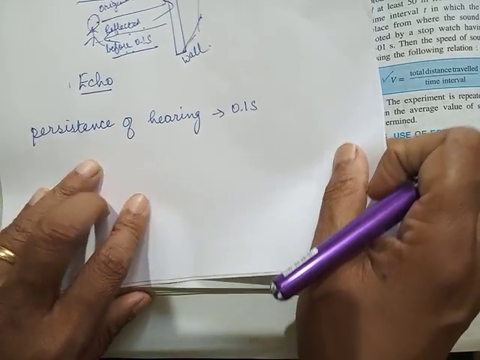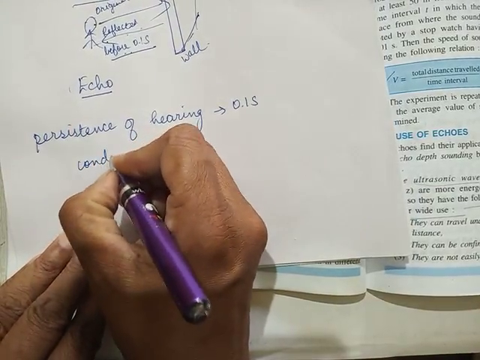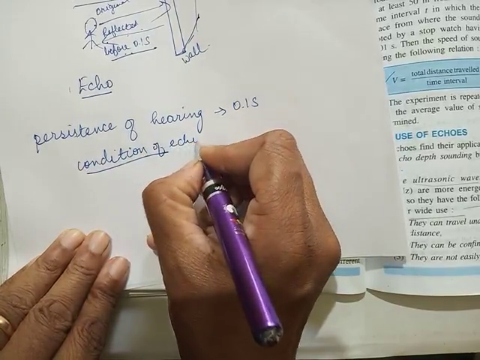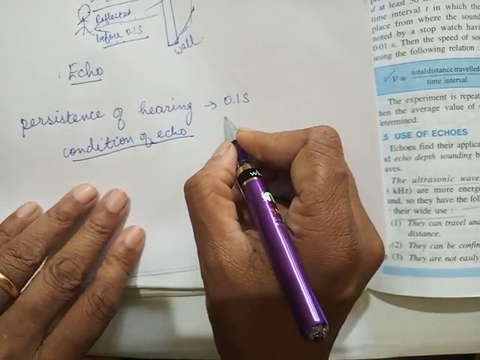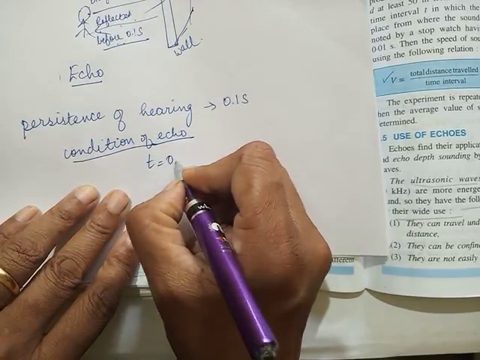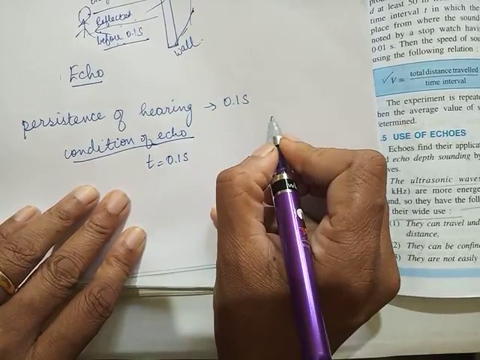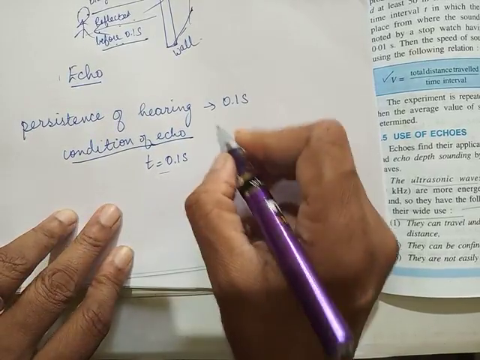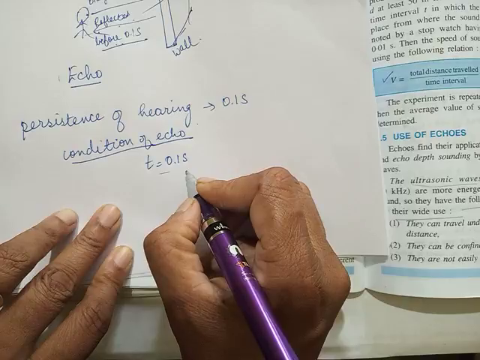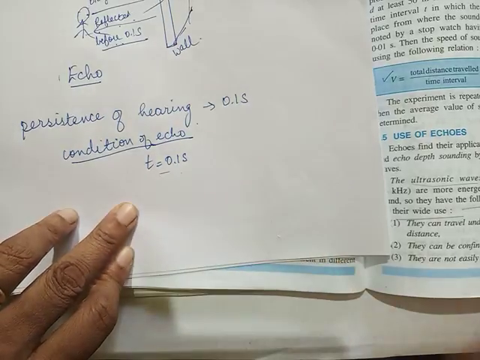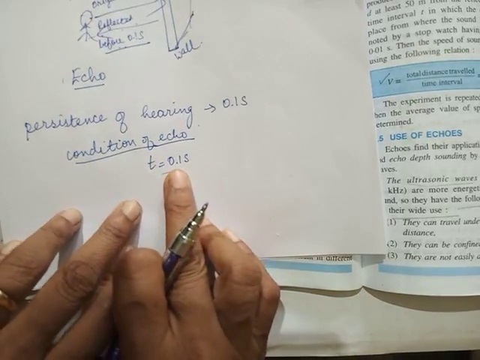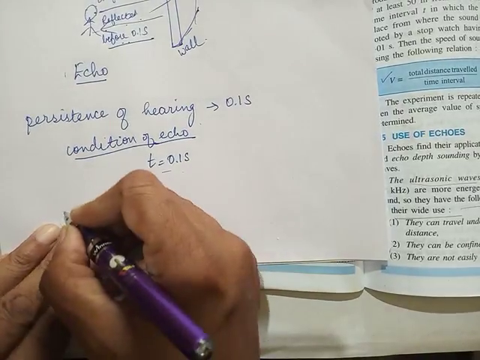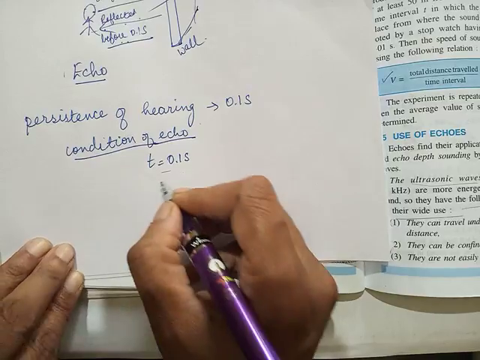So the condition for echo to be produced is the sound should reach your ears at least at 0.1 second or above that. The minimum time is 0.1 second. If it comes before this, you cannot hear an echo. So the minimum time for an echo to be heard is 0.1 second. From this, it helps us to find the minimum distance.